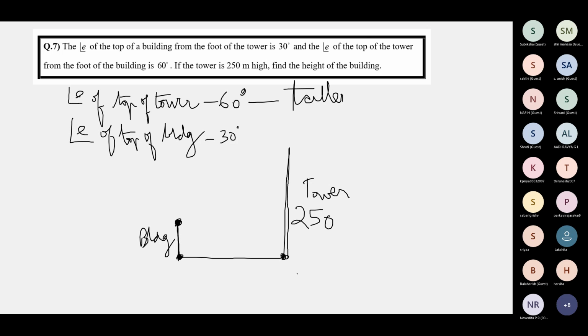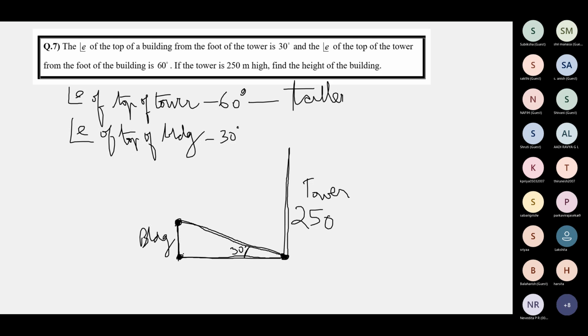The elevation. So from here, you're looking at the top of the tower. This is the line of sight. And this is the horizontal. The ground level is the horizontal level. Horizontal line. This is the line of sight, because from the foot of the tower, you're looking at the top of the building. This angle is 30 degrees.